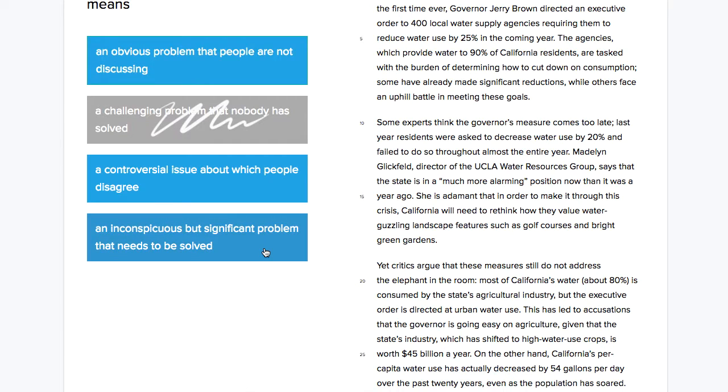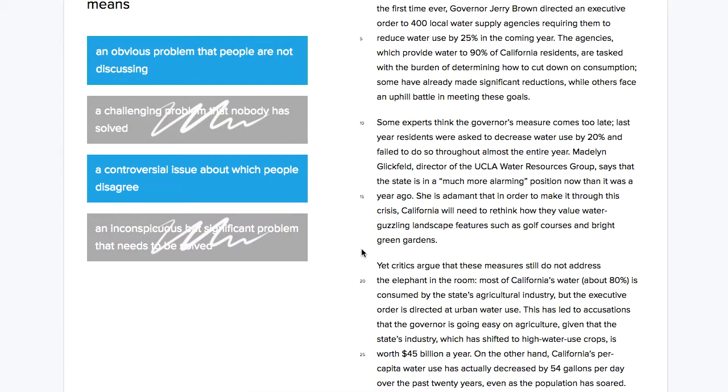An inconspicuous but significant problem that needs to be solved. So this is a significant problem that needs to be solved. Inconspicuous means something that is sort of hidden. Okay, this doesn't seem hidden. Most of California's water, about 80%, is consumed by the state's agricultural industry. I wouldn't say that that's hidden. It also doesn't make sense if we're thinking about the image of an elephant. An elephant is not inconspicuous. So even just thinking of that language, I can rule that out.